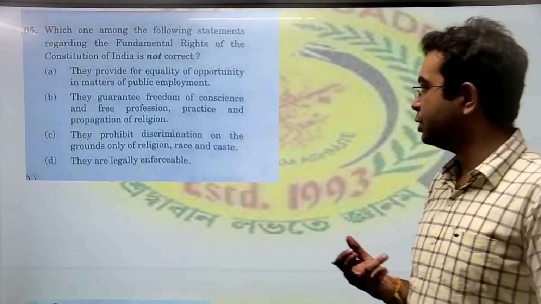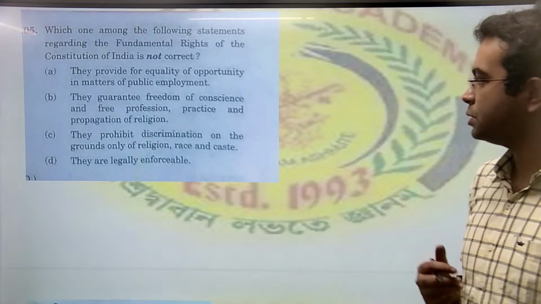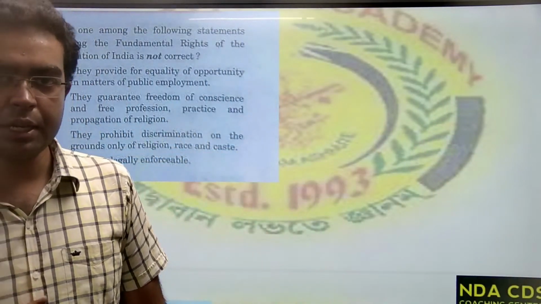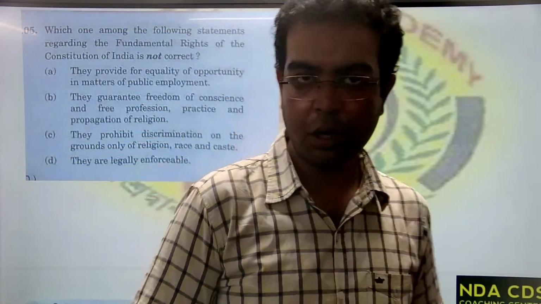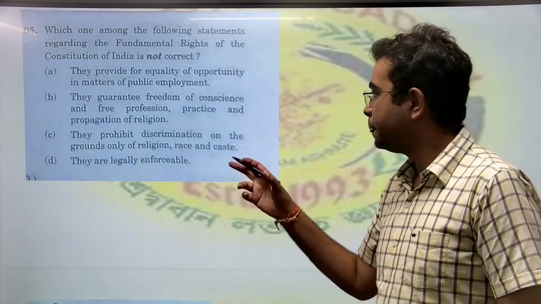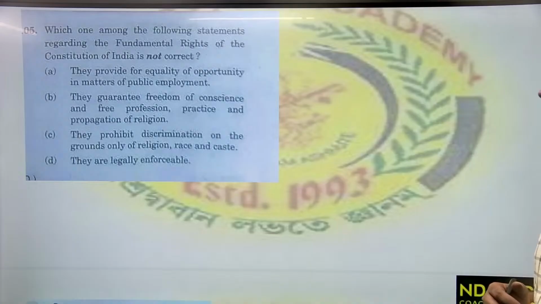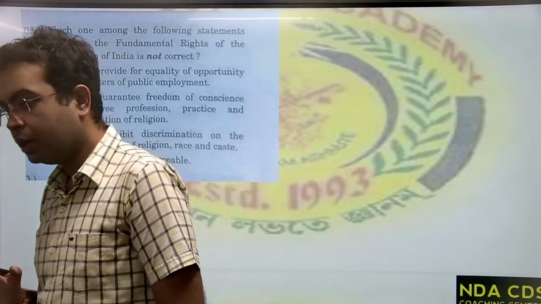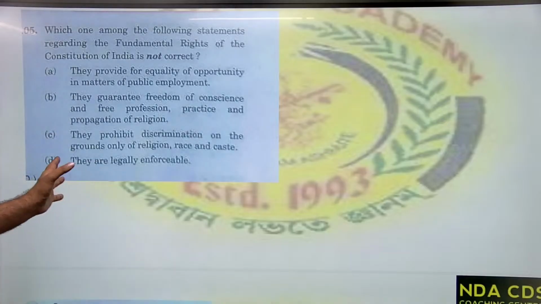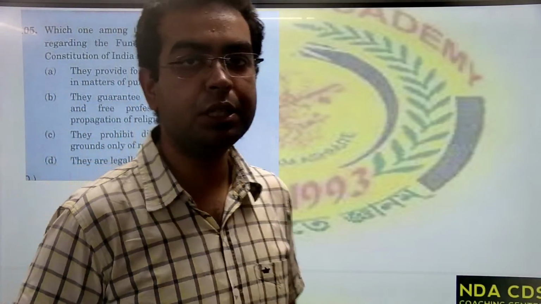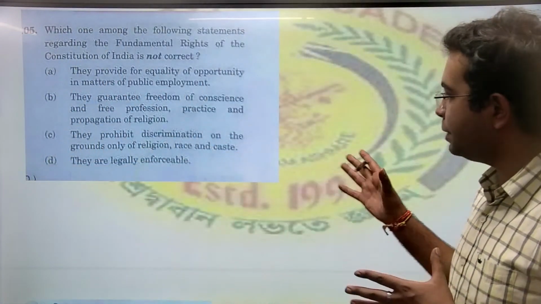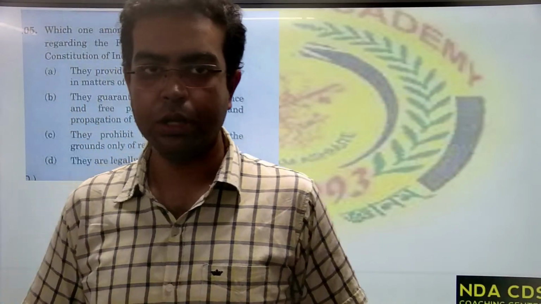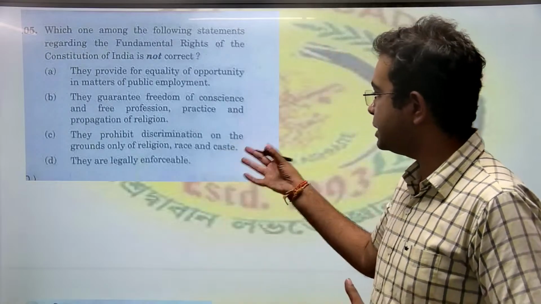B, they guarantee freedom of conscience and free profession, practice, and propagation of belief. Yes, these things come under the right to freedom of religion, Article 25 to 28. So option B is correct too. C, they prohibit discrimination on the grounds of religion, race, and caste only. No. The discrimination that they prohibit is not just on the basis of religion, race, and caste. They prohibit discrimination on the basis of gender also, on the basis of place of birth also, and there are many other grounds. So C is the incorrect option.